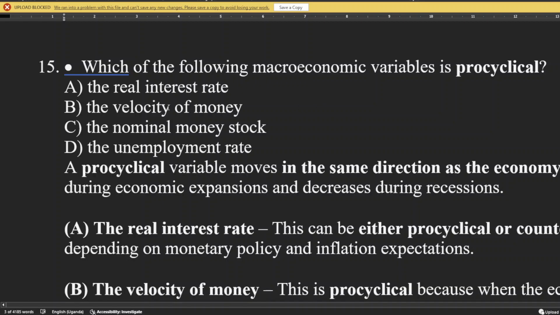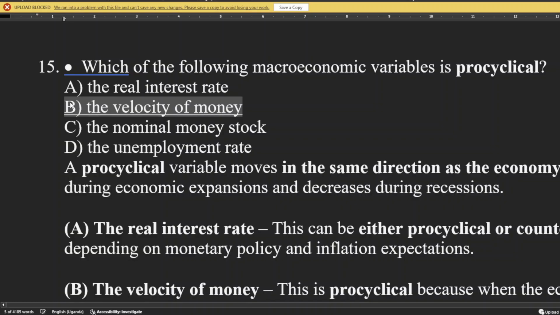The real interest rate, velocity of money, nominal money stock, the unemployment rate. So a pro-cyclical variable moves in the same direction as the economy. That is, it increases during economic expansion and decreases during recession. And here our answer therefore is B.